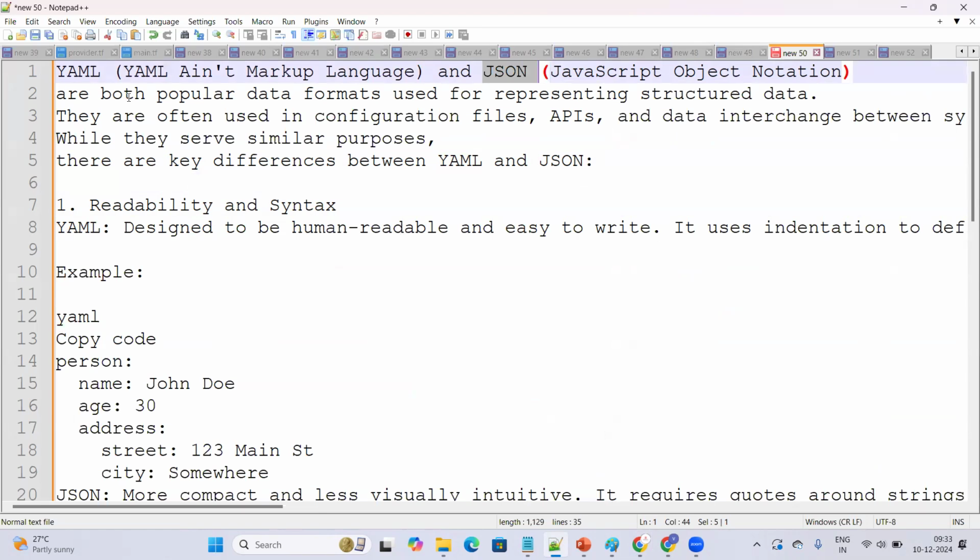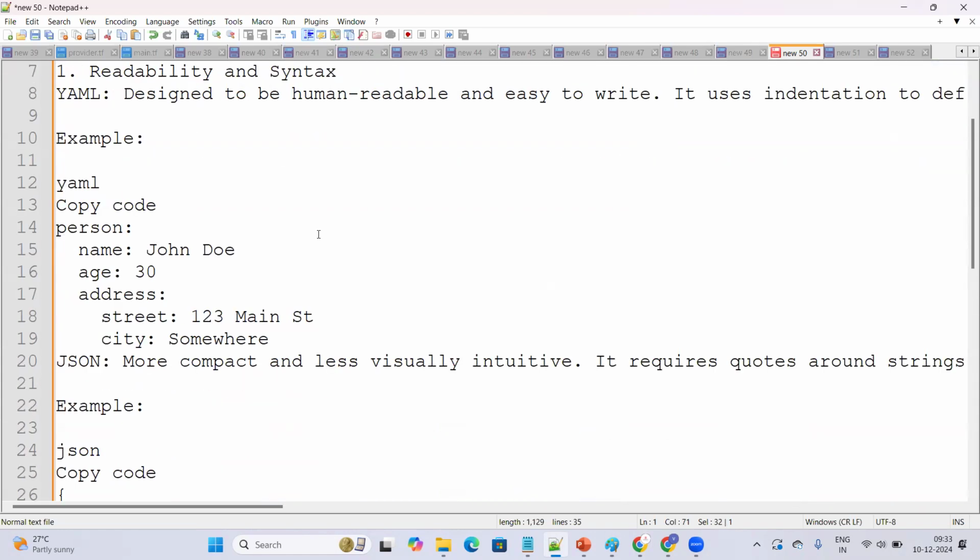YAML stands for YAML Ain't Markup Language. So we will be writing the code in two different formats: either in YAML format, or in JSON. For basic understanding, let's understand the difference between the YAML file format and the JSON file format, and how we are actually going to write a YAML file.